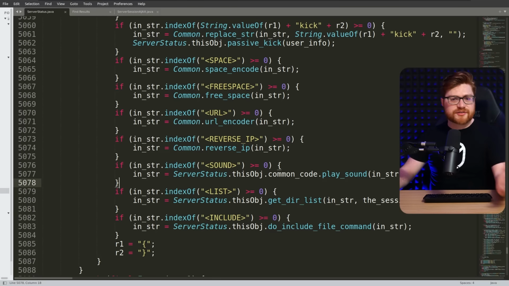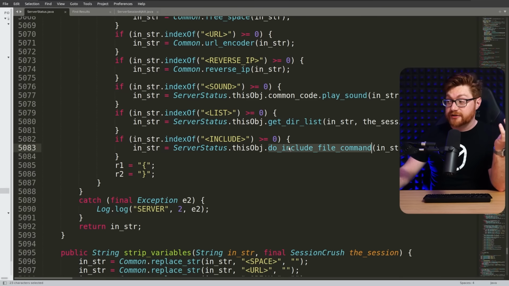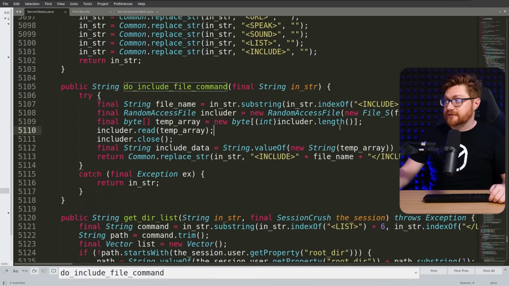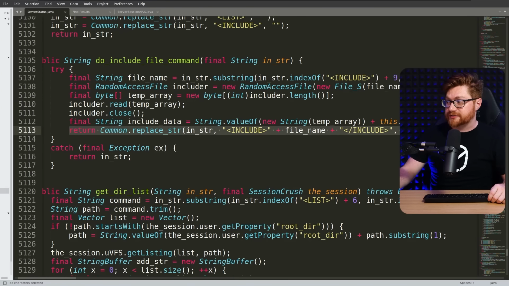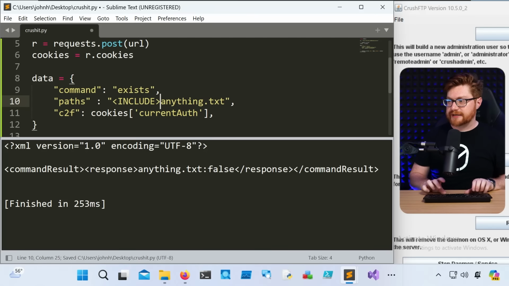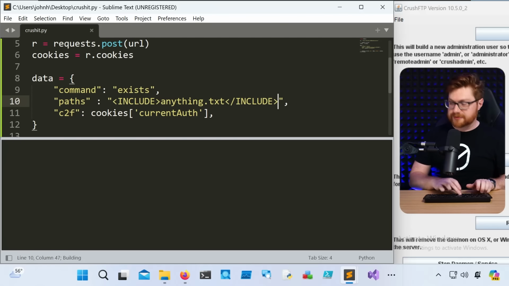But remember, we saw some functionality, and I realize I'm not drilling down through the entire call chain, so bear with me here, but there was some magic where, look, if it had the include functionality included as a string in the parameters here, then it might literally just include a file. If I go track down this function here, this ends up checking for the include presence, creating a new random access file, getting some of the content out of it, and displaying it in the response. So let's just do an experiment here, like include our anything.txt. In fact, maybe we should make sure to close that, since that's how it was going to end up replacing it in the string here.